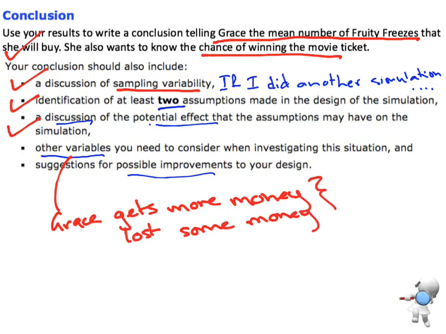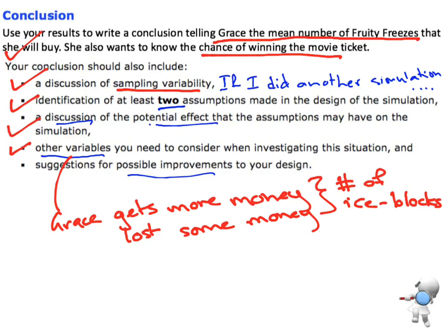So that's thinking about the number of ice blocks that she could buy. In real life, it could be more or less than we expected. There are all sorts of other real life issues that we could talk about there. So those are some of the other variables.